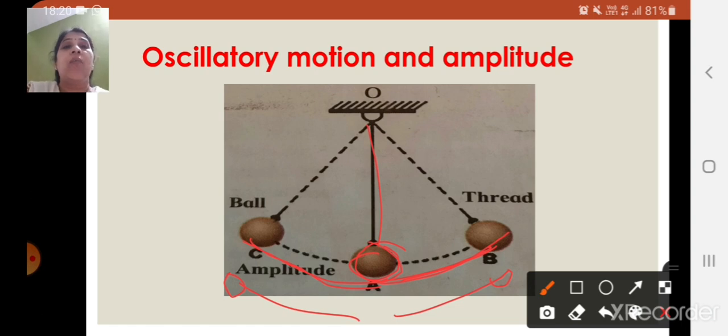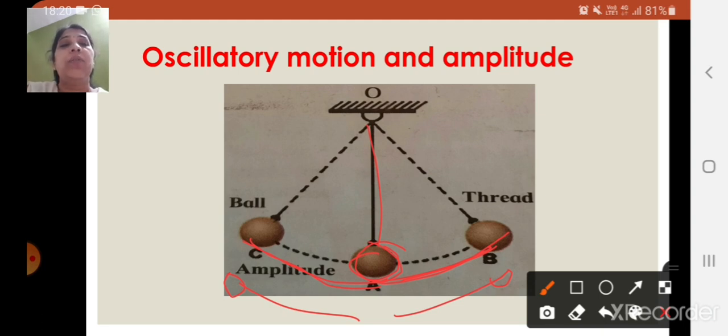So children, what we have done over here, we have taken a strong thread which is about half a meter long, and we have tied an iron ball or a wooden ball to this thread, which is called the pendulum, right? Now after hanging this pendulum freely in the air, you are going to give oscillatory motion to it.